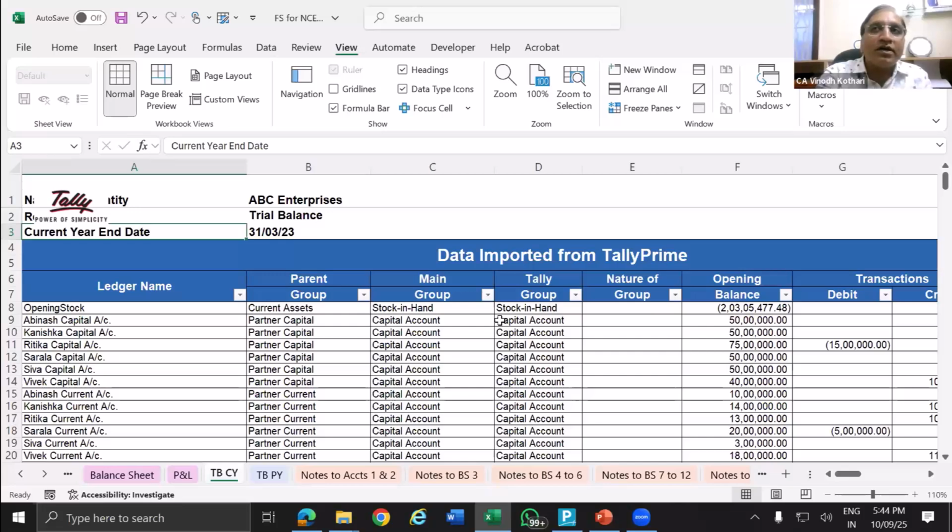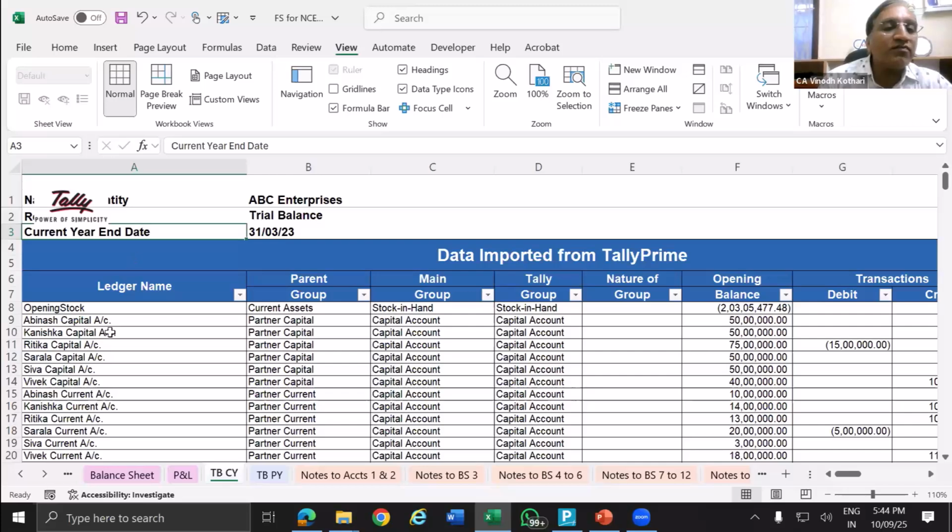Now, what is the important data? When you export a balance sheet or P&L or trial balance directly from Tally, you don't get the grouping in a columnar format. When the grouping is in a columnar format, then in Excel you can play around and prepare the data. Normally, I break the data and then join the data using a lot of filters and options. Power Query is there, and then the pivot is there. You can prepare the schedules.